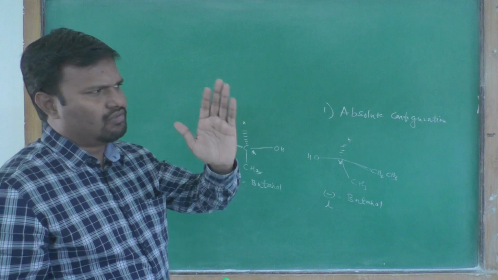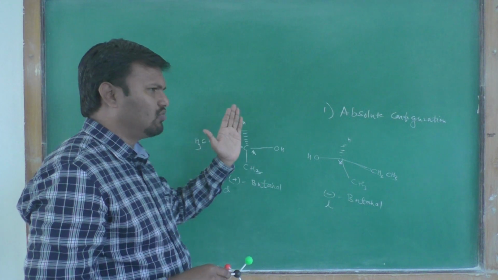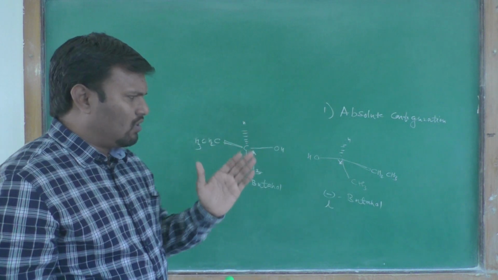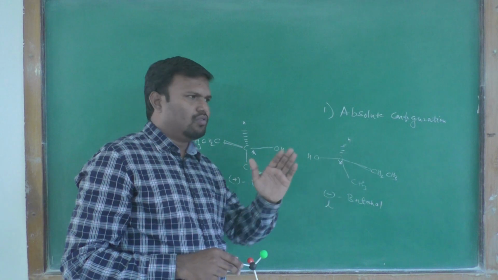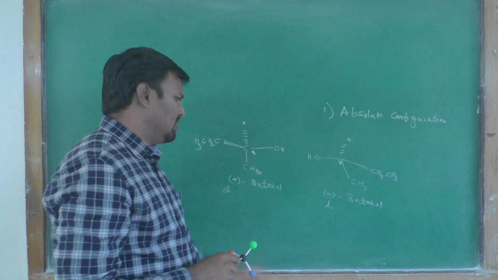Positive means light is rotated to the right-hand side, dextrorotatory, and negative means the molecule is levorotatory, because it rotates the plane polarized light to the left-hand side.